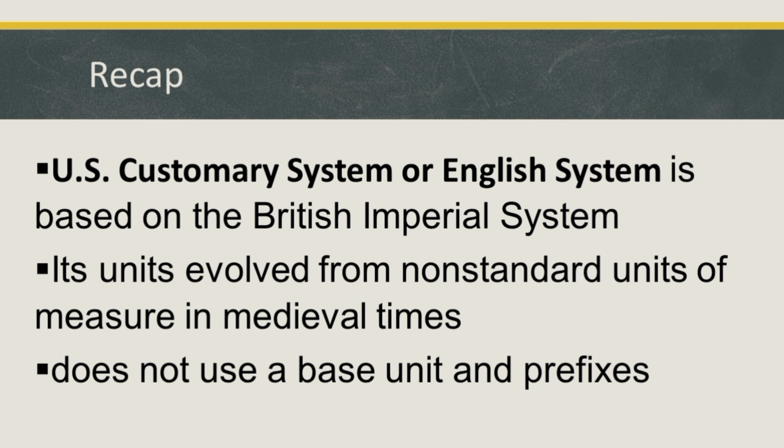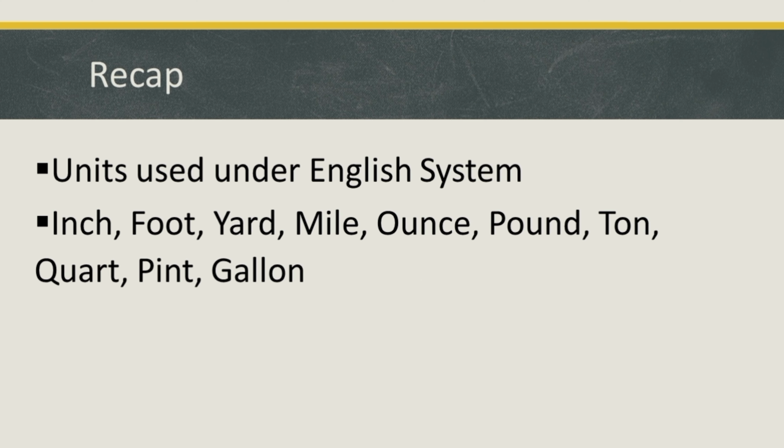The US customary system is based on the British imperial system. Its units evolved from non-standard units of measure in medieval times. It does not use a base unit and prefixes. The units used under the English system are inch, foot, yard, mile, ounce, pound, ton, quart, pint, and gallon.